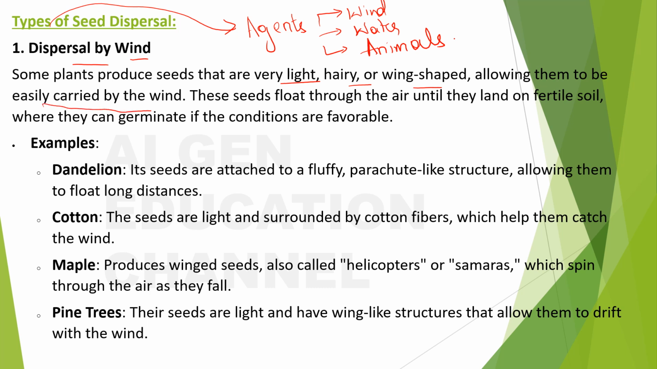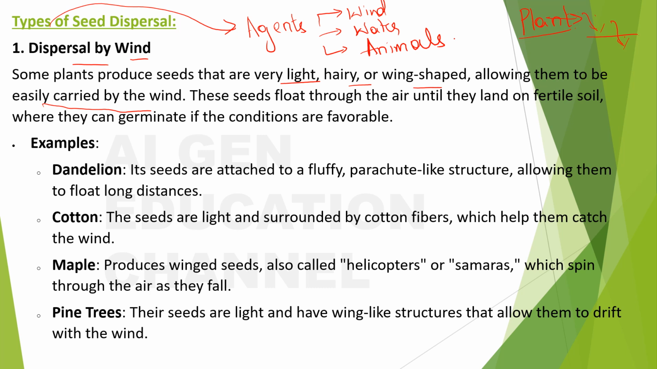Okay, so these light, hairy, or wing-shaped seeds can be carried by the wind. Once they reach any soil, if the soil there is fertile and the conditions are favorable, then that will grow into a plant. Otherwise, that's just gone to waste.